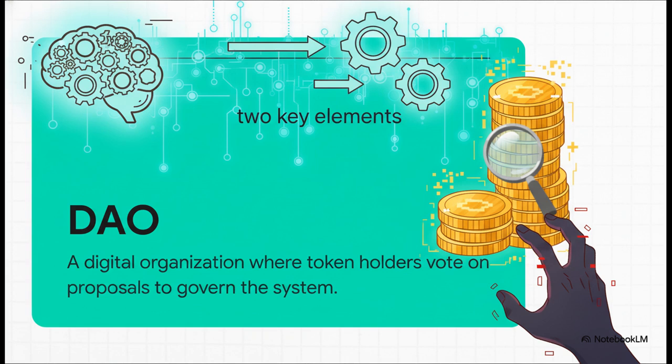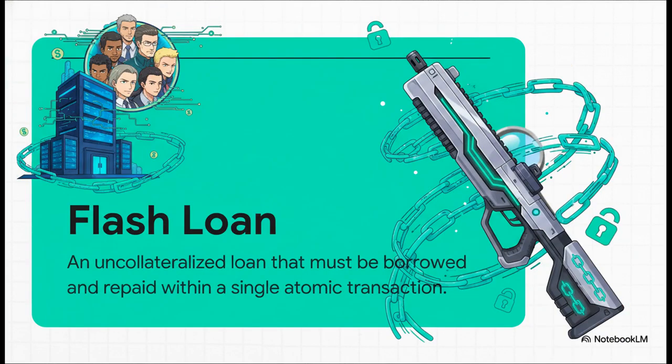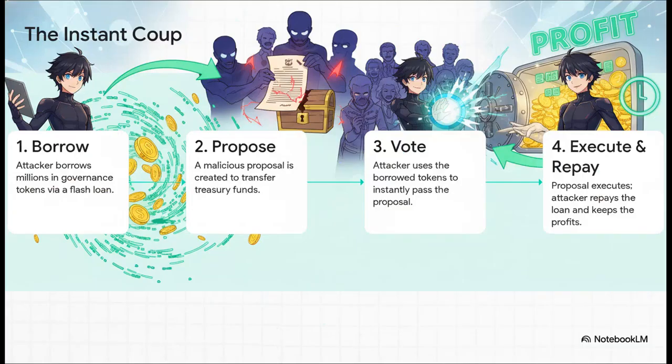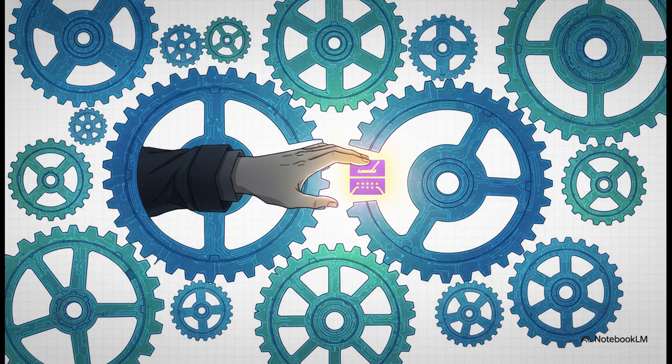Let's look at the first one. Think of it like a digital company run by its shareholders. Now for the weapon left lying in plain sight. This is DeFi's most innovative and dangerous tool, letting anyone borrow millions, but only for a few seconds. The logic is brutally simple. It's a coup that happens in, well, a flash. And get this, the flaw wasn't a bug in the code, but a loophole in the democratic process itself.